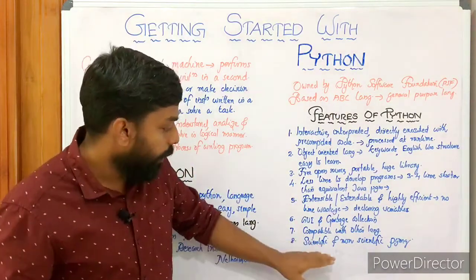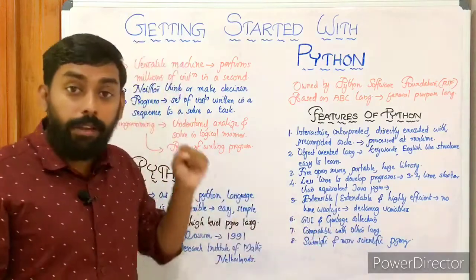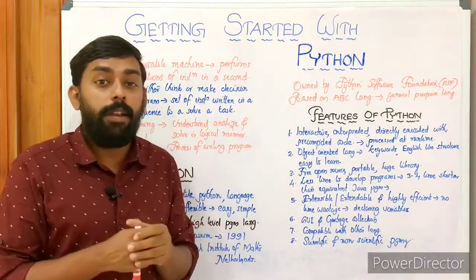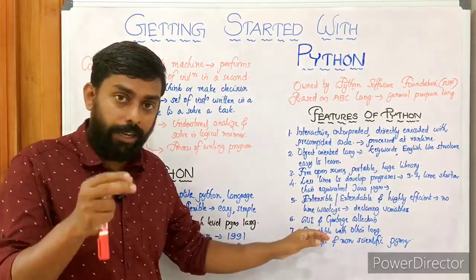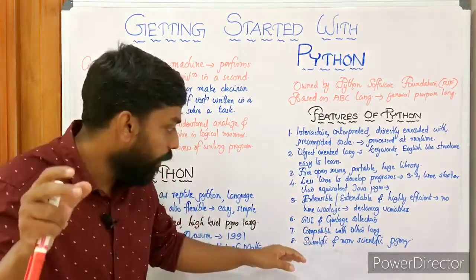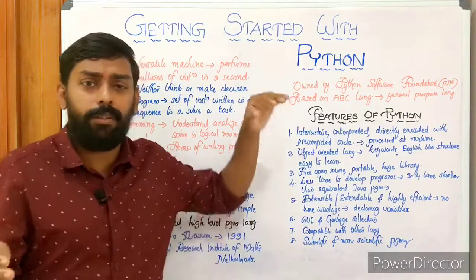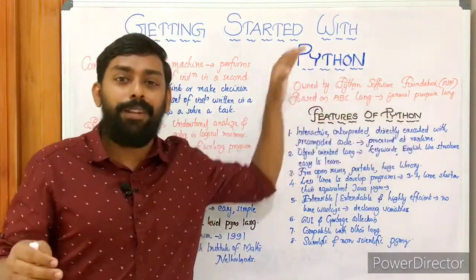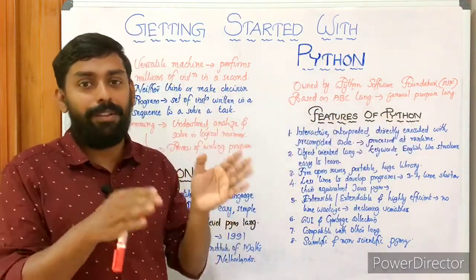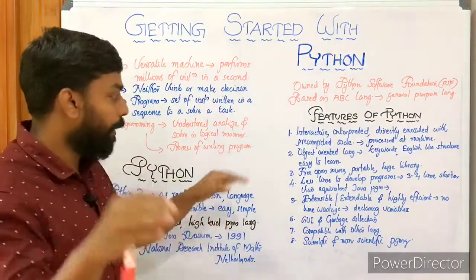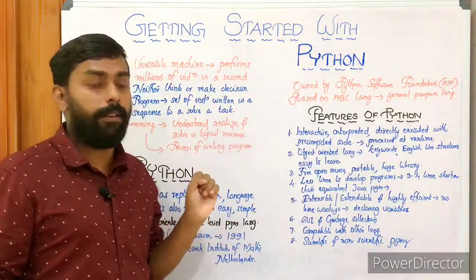Then scientific and non-scientific programming. It's used for both scientific as well as non-scientific programming. As I've already told you, it's used as a general purpose language as well as a high-end programming language, using AI, ML, all those kinds of stuff. So these are the features of Python.